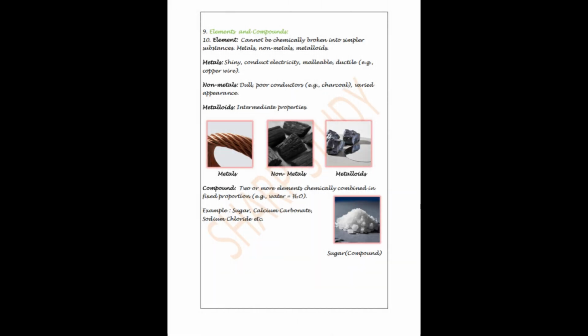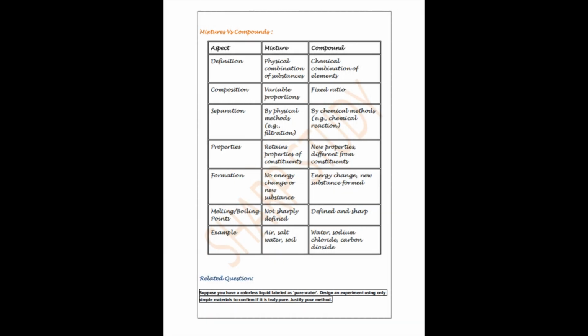An element is a substance that cannot be broken down further by chemical means. For example, metals like copper, nonmetals like carbon, and metalloids like silicon. A compound is formed when two or more elements combine chemically in fixed proportions. For example, water, sodium chloride, carbon dioxide. The difference between mixtures and compounds is that mixtures are physical combinations with variable composition, while compounds are chemical combinations with fixed composition.